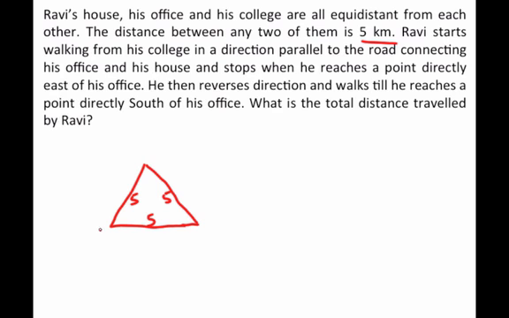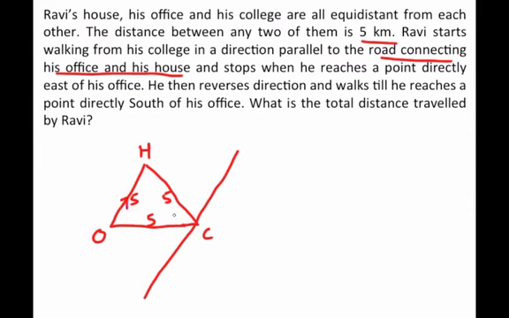So let's say this is his office, this is his house, and this is the college. So he starts walking in a direction which is parallel to the road connecting his office and his house. That means he is walking somewhere on this line.